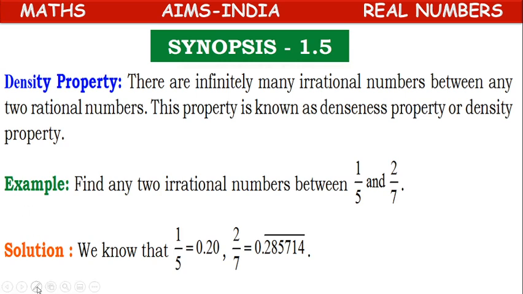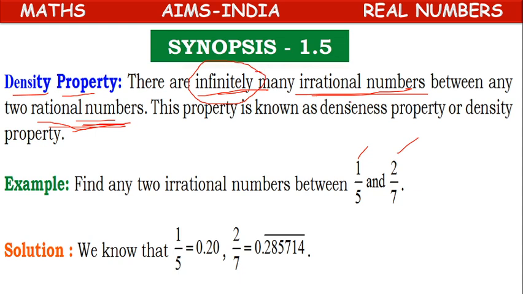Our concept today is regarding the density property. Between any two rational numbers, like 1 by 5 and 2 by 7, there exist infinitely many irrational numbers. Infinitely many means countless irrational numbers between two rational numbers. This property is known as the denseness property or density property.